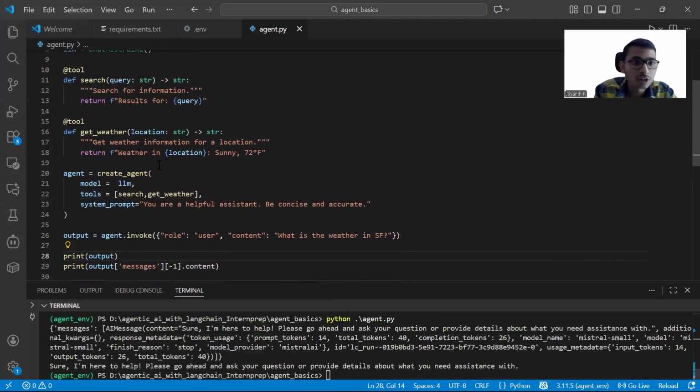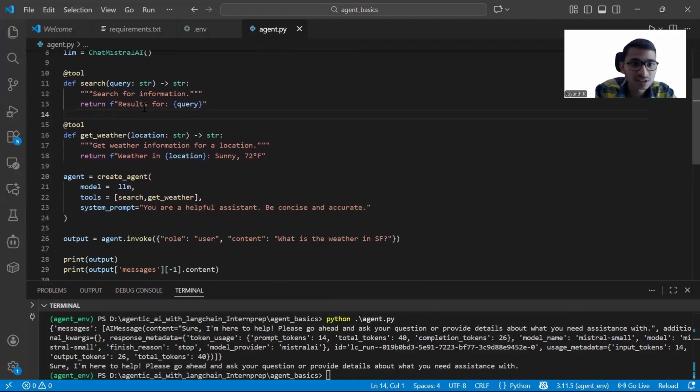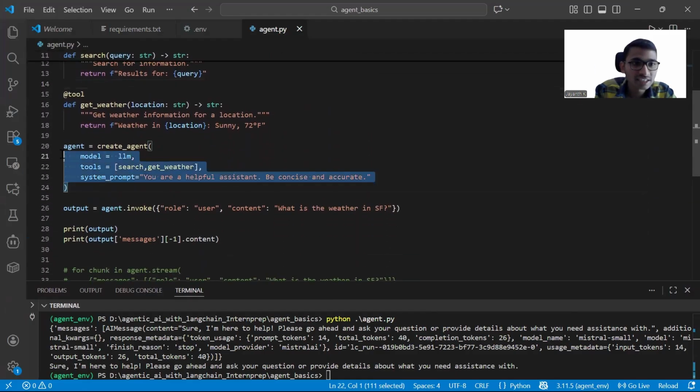Let me show you how to define the tool. This is a tool definition, and I'm just importing some things, AI message, system message, all these things. And you see agent here. Create agent.